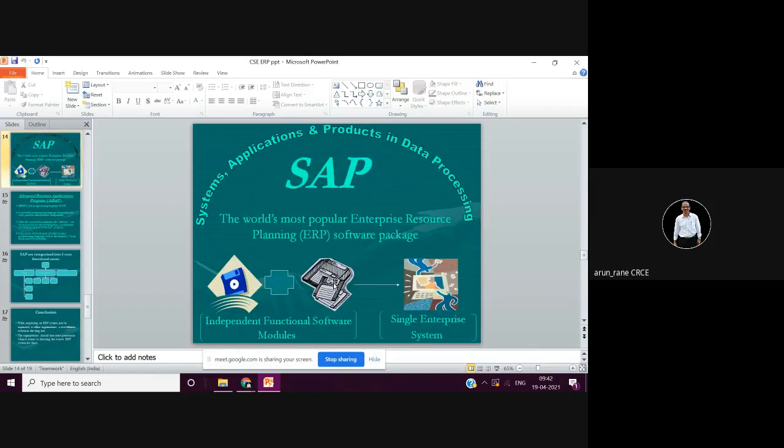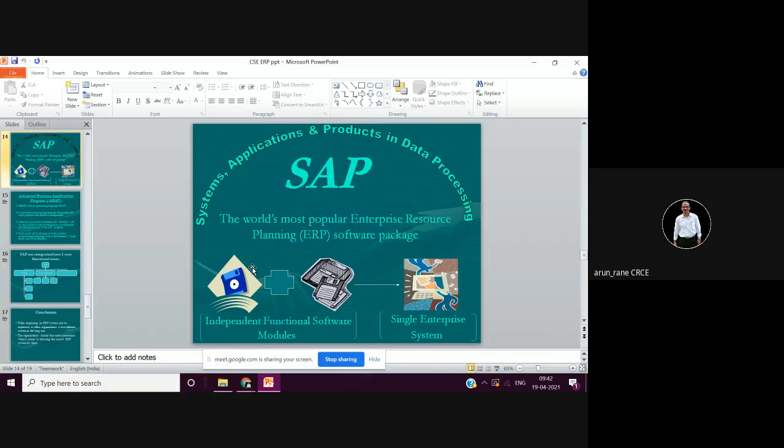So SAP is a software. It's a brand, and that is the most popular software which is used for ERP. Remember, ERP is a kind of process, enterprise resource planning, and SAP is a brand.